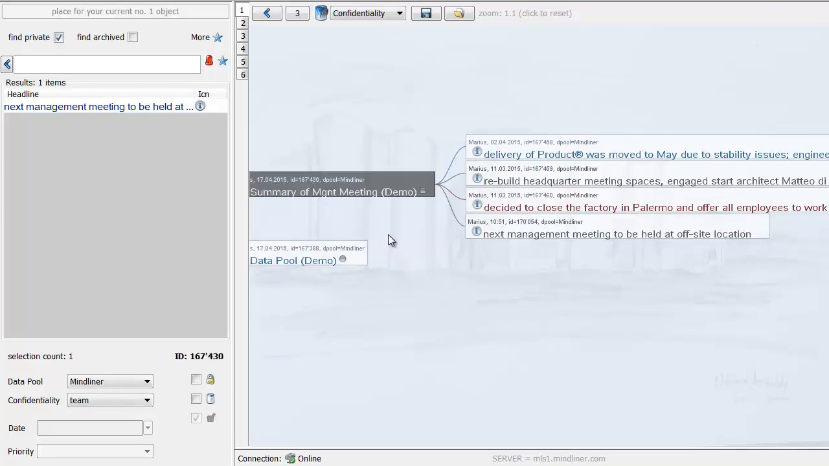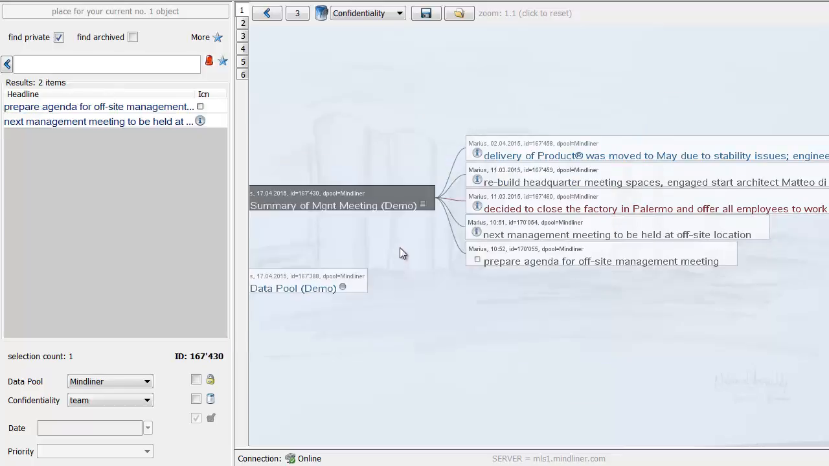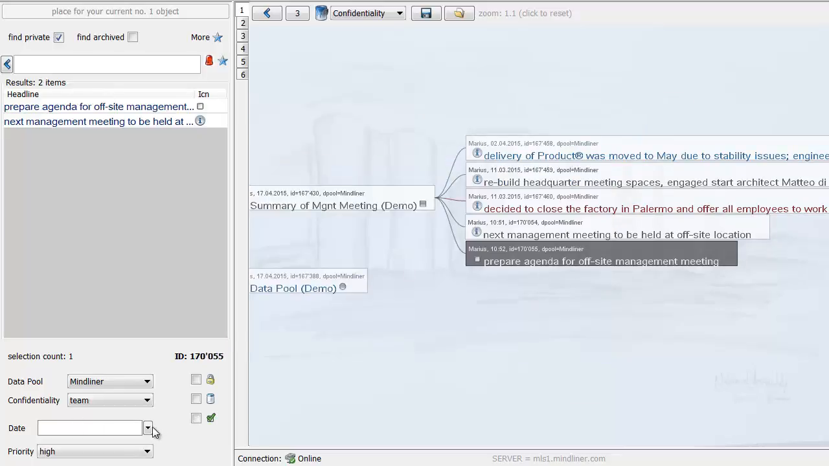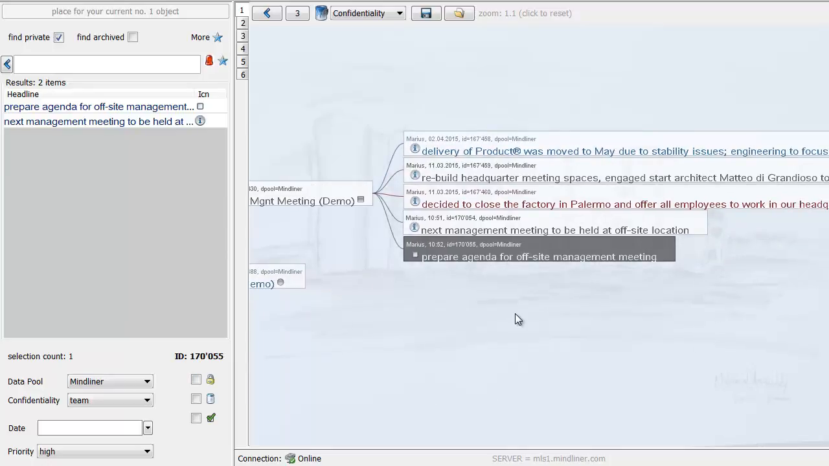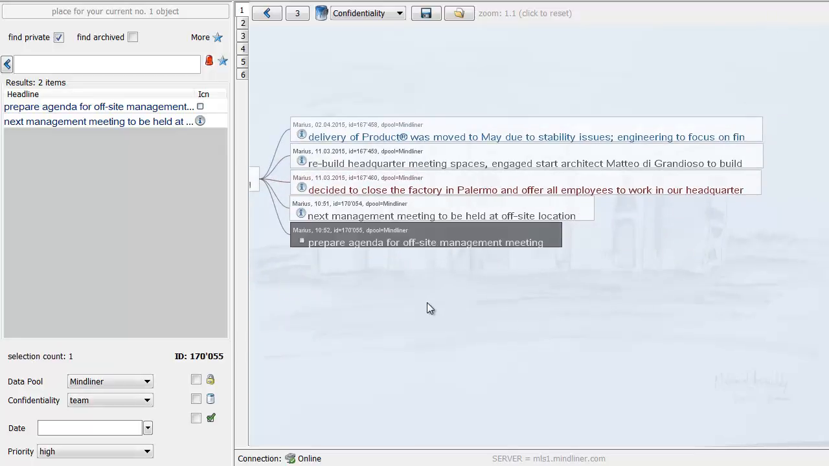Of course, there are also tasks, so I could now add a task, which could mean prepare agenda for off-site management meeting. This is a task, and I can assign due dates and priorities and whatnot. The important thing about why I've added it for this particular demo is that typically as a meeting host or a chairman of the offsite, I would send an email to everybody who is in the organization committee, and we would together exchange a lot of emails to build the agenda.